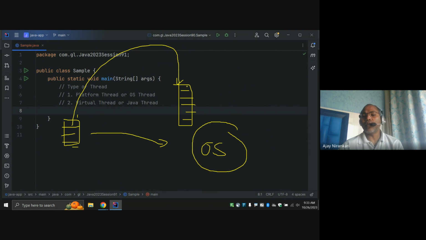Now this thread has my code, and I have to run it one by one. They are executing this line, and they are calling some microservice, and now they are waiting. So your operating system threads are just waiting, right? So is it somehow possible that this operating system thread can be freed and not wait?